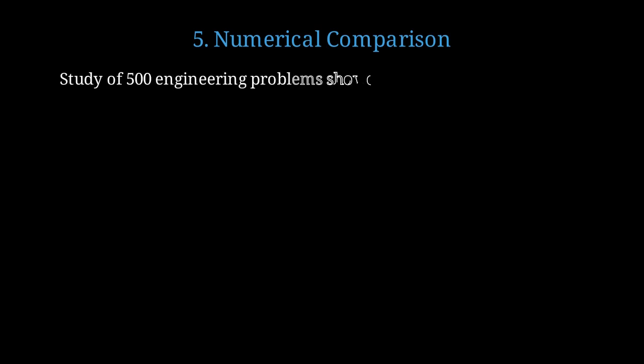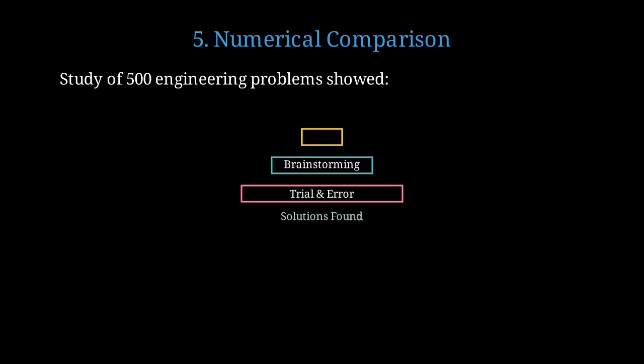Let's examine some concrete numbers comparing TRIZ effectiveness to other methods. A comprehensive study analyzing 500 engineering problems provided quantitative data on TRIZ effectiveness. TRIZ found viable solutions in 78% of cases, compared to 42% for brainstorming and 23% for pure trial and error. The success rate for TRIZ is 0.78, nearly double that of traditional brainstorming at 0.42.